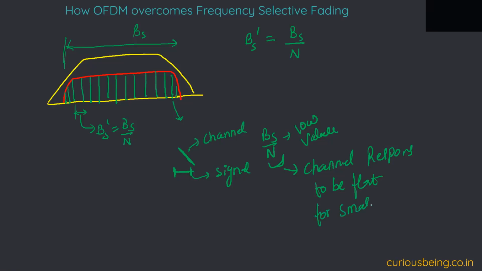So we are breaking the bigger bandwidth into very, very small chunks. That way, we are transforming the frequency selective fading into the flat fading case.